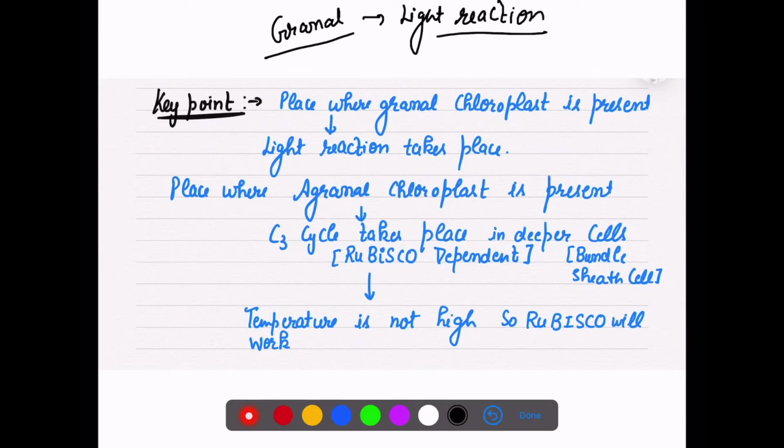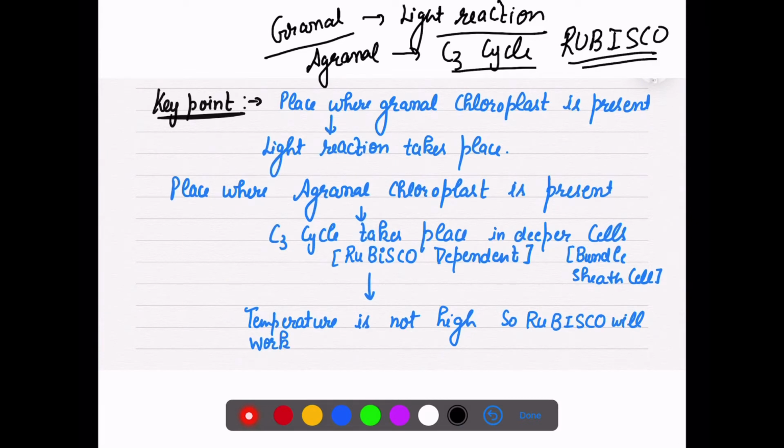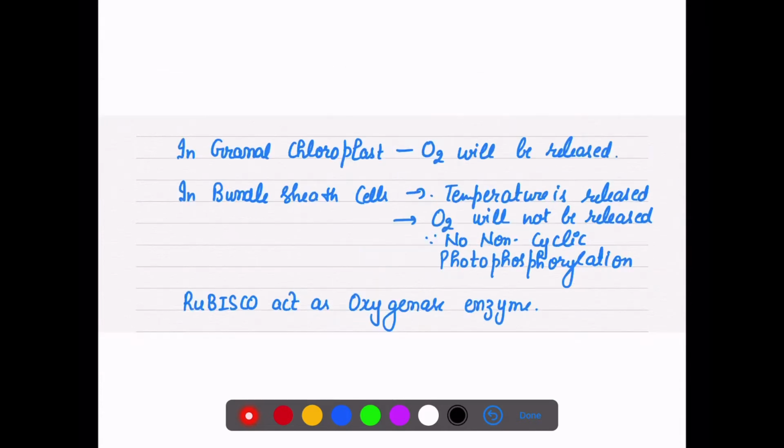But if they are agranal chloroplasts, then they will go through the C3 cycle because rubisco will work here. Why will rubisco work? Because first, the temperature is not high here, and second, oxygen is not present here, so rubisco will not show its oxygenase activity. It will go through the C3 cycle.